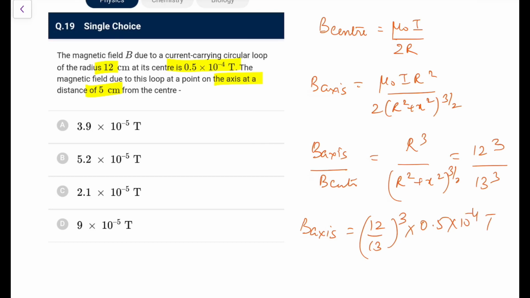So it would be lesser than 0.5 for sure. So this cannot be the option, and this cannot be the option.